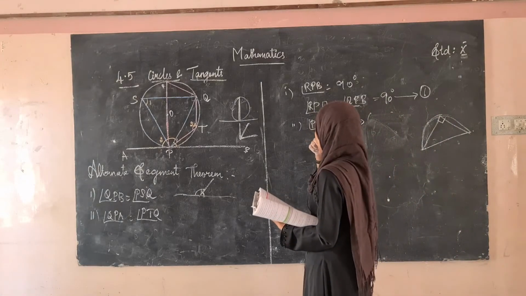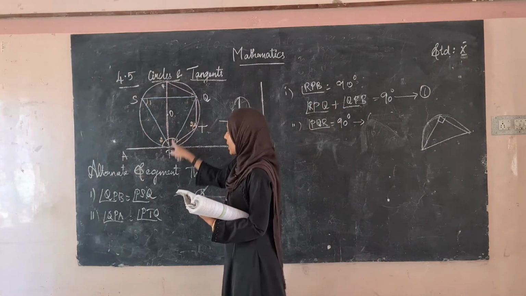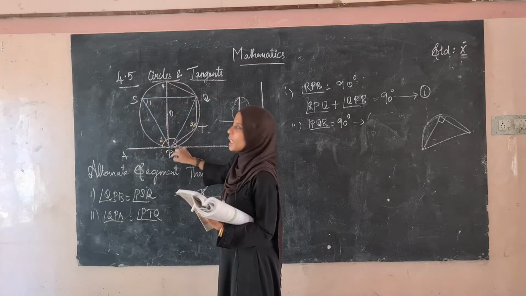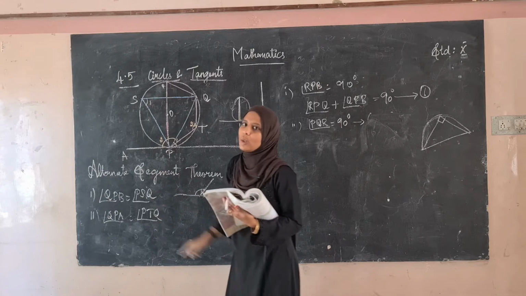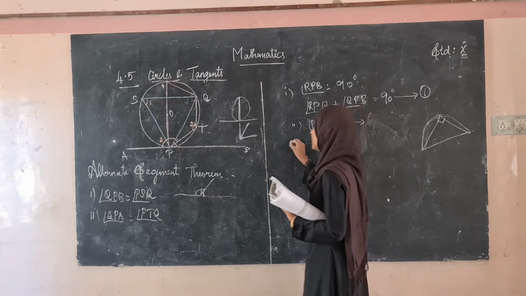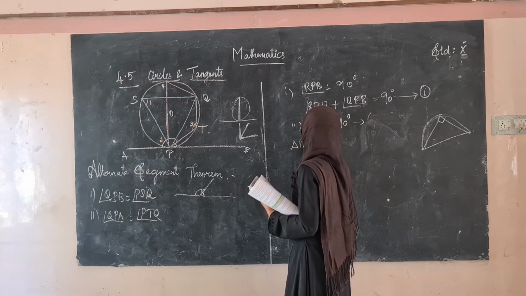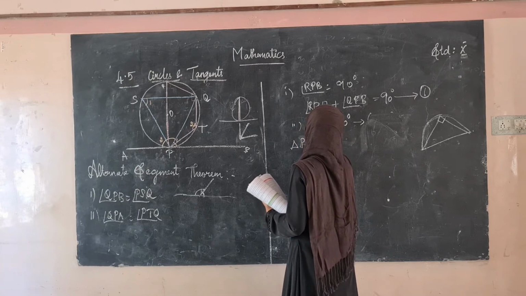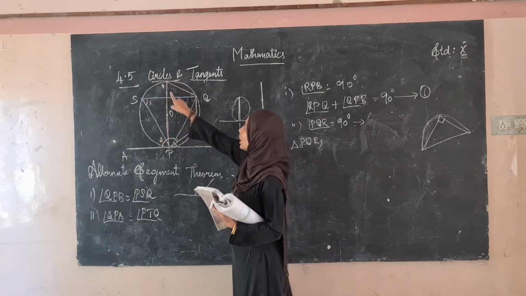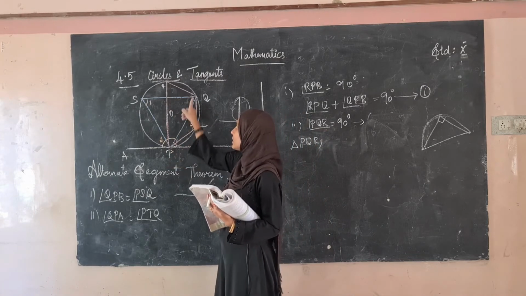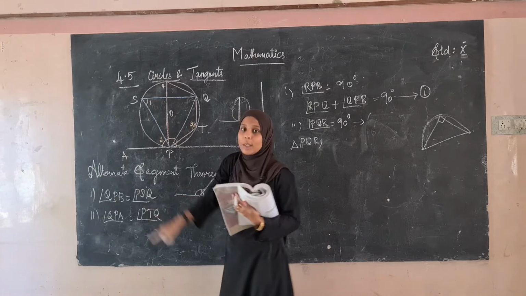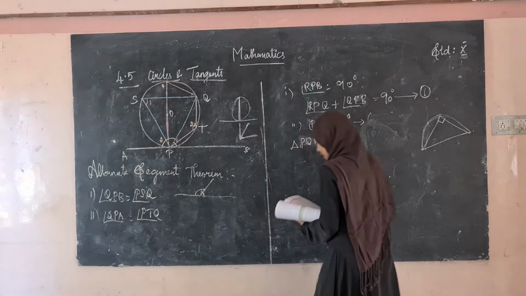So if this is 90 degrees, the other two angles, in triangle RQP, we know that the sum of all the angles in a triangle is 180 degrees. So in the next step we are taking the triangle PQR, a right angle triangle, where angle PQR is 90 degrees. So the sum of these two angles will be equal to 180 minus 90, that is 90 degrees.